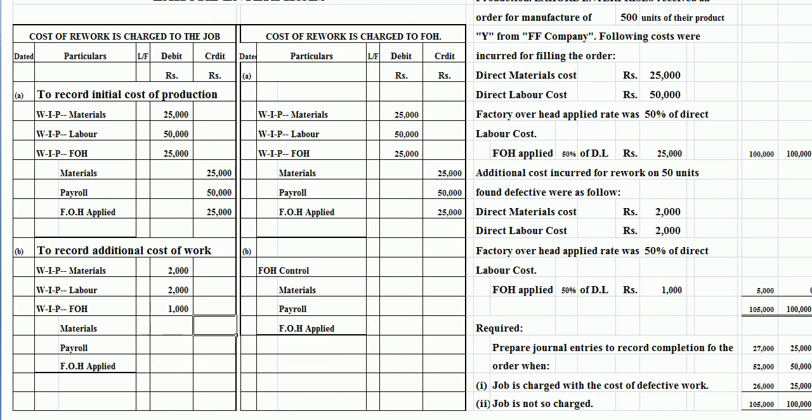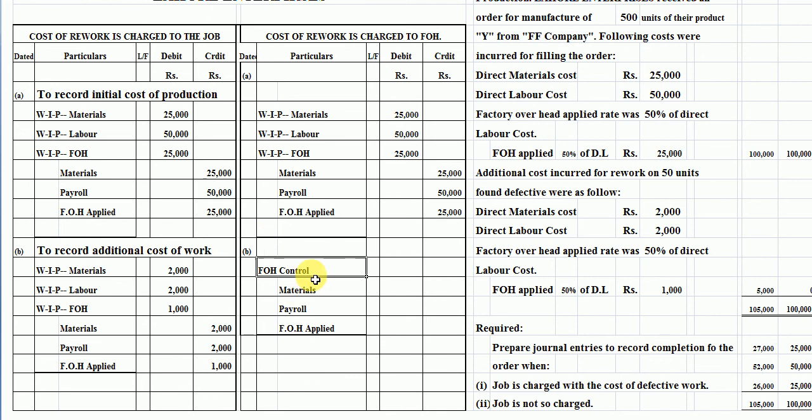Now students, 2000 rupees, 2000 rupees and 1000 rupees. Students, in this journal we have to charge additional cost on given job. Now we pass the entry in second journal.